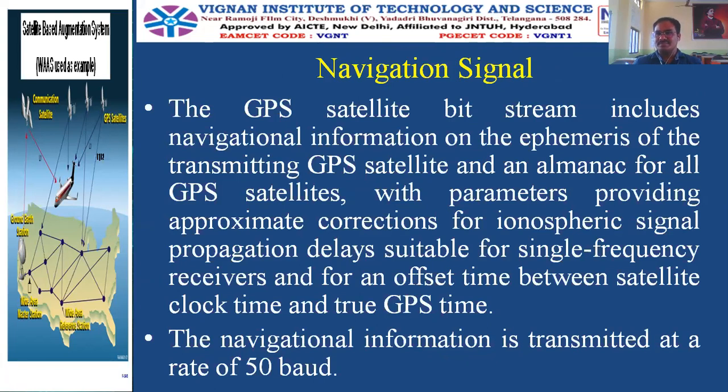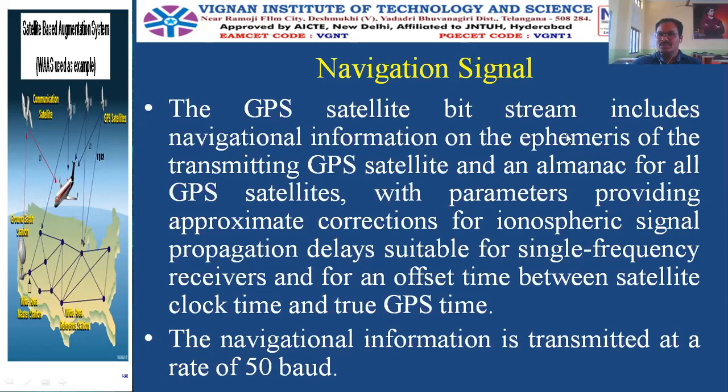And the navigation signal. The L1 carrier and L2 carrier are the carrier frequencies. We already know that modulation is the process of changing any characteristic of the carrier signal in accordance with the instantaneous values of the baseband or modulating signal. So what is the modulating signal here? That is nothing but the navigation signal. What does the navigation signal consist of? It consists of information about each satellite and its associated codes. We will learn about the navigation signal in detail in unit 3, don't worry.